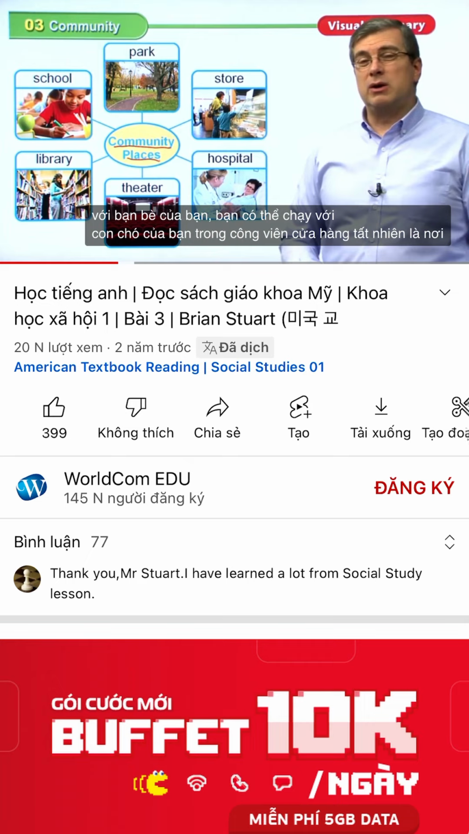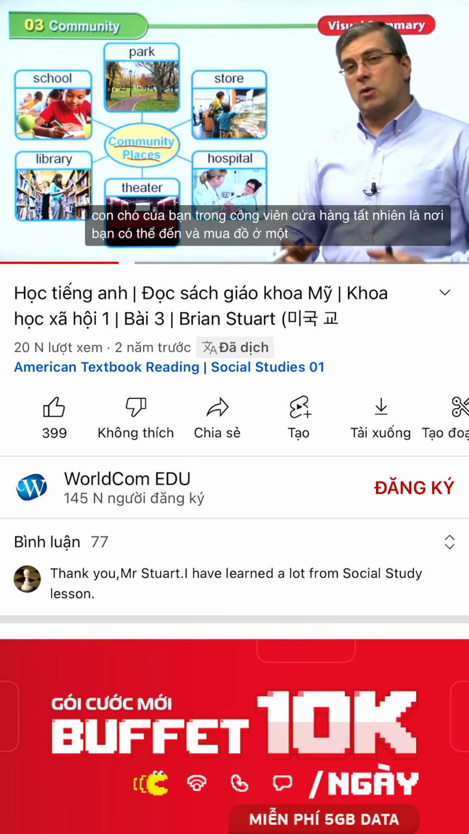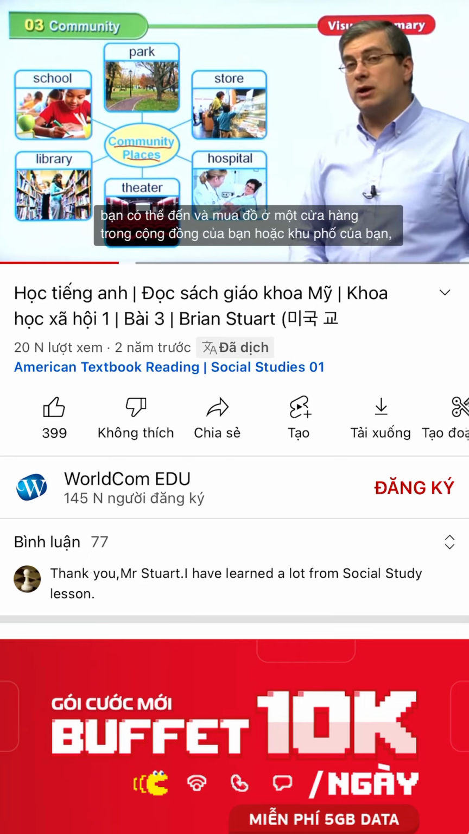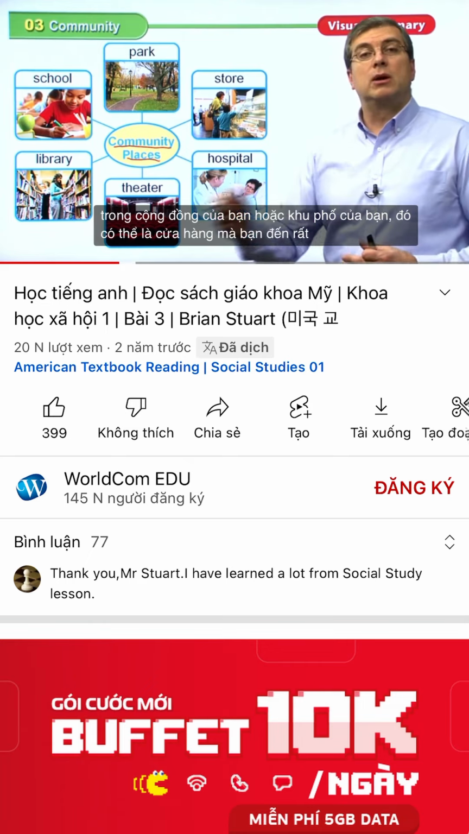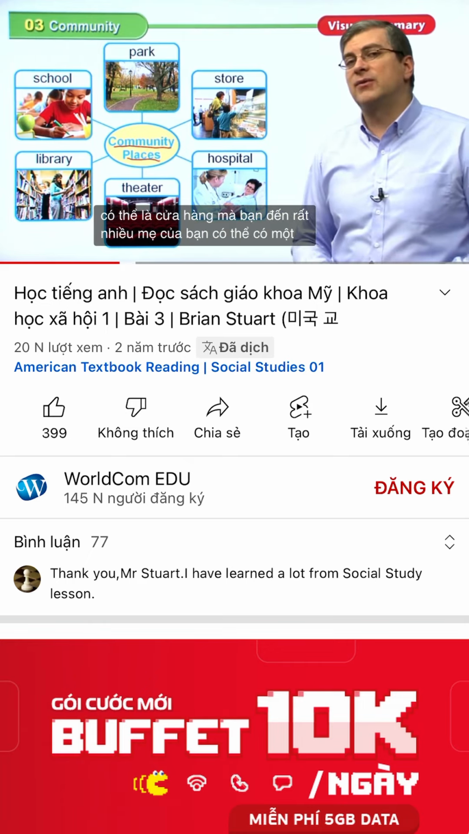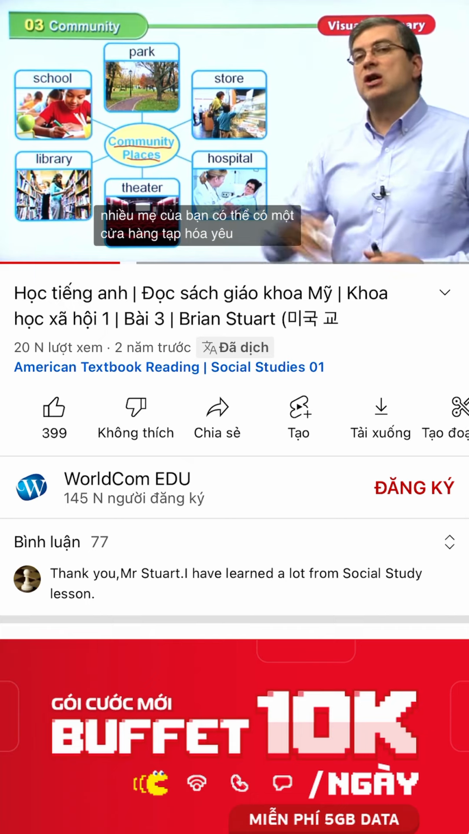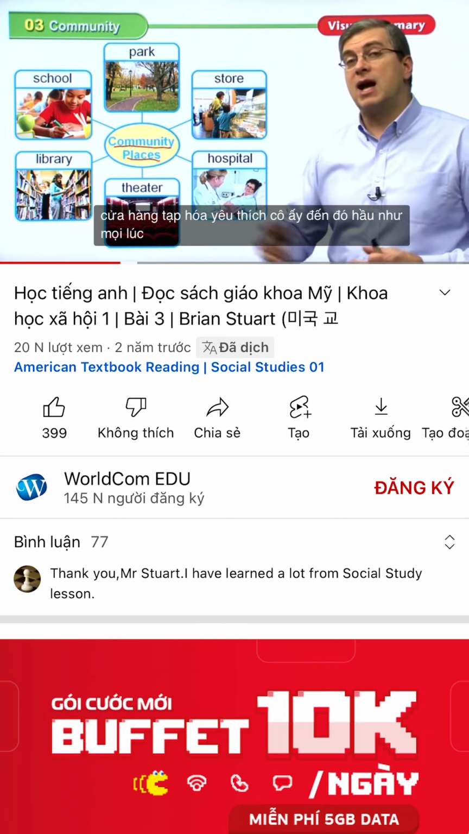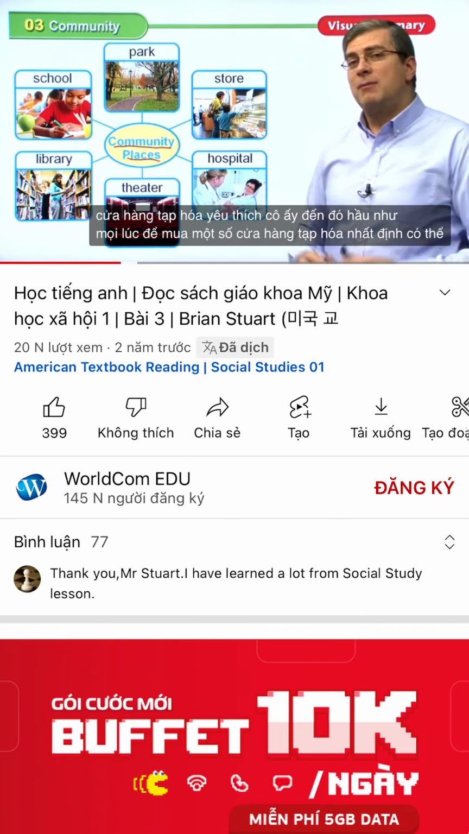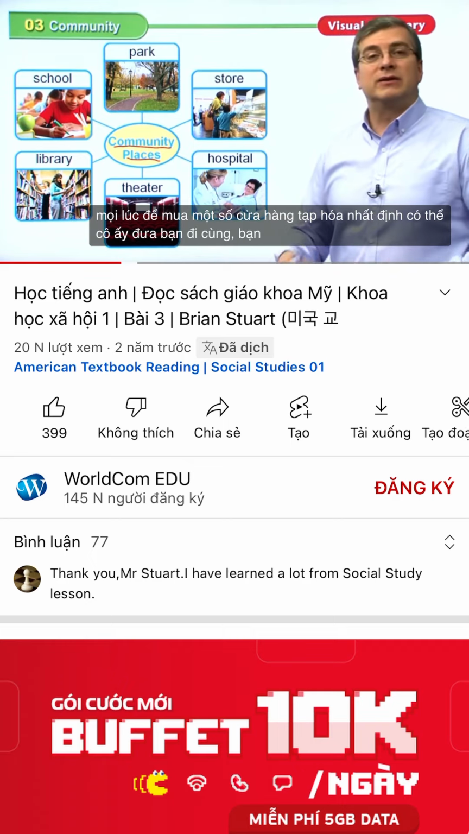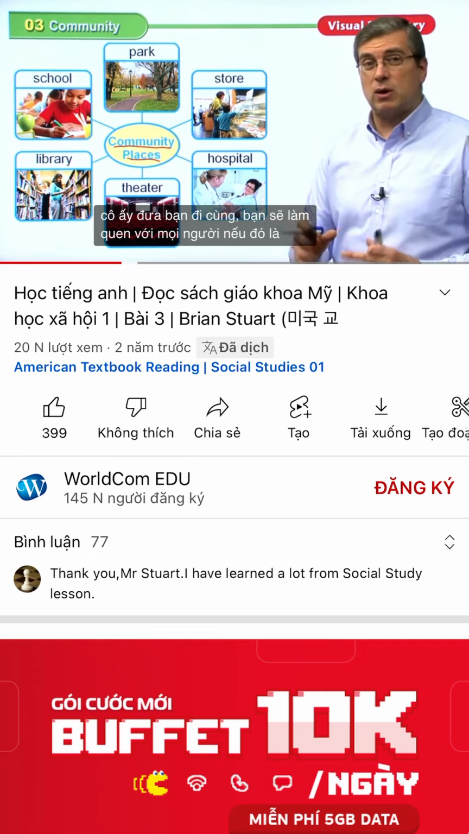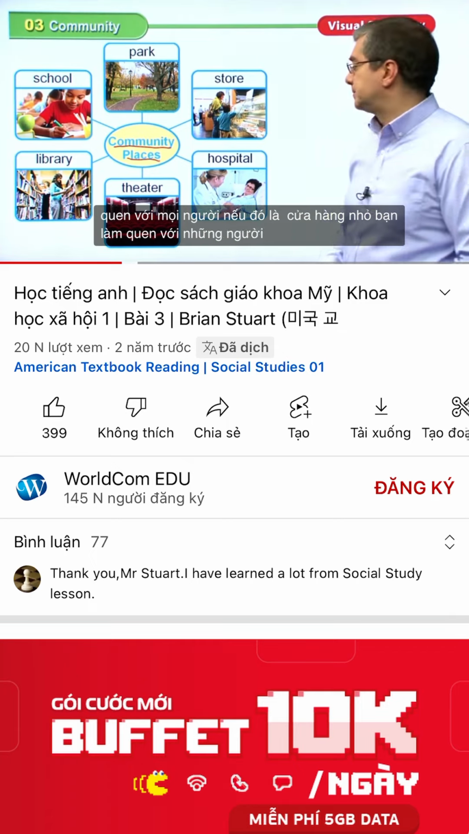Store, of course, is where you can go and buy things. A store in your community or your neighborhood is probably the store that you go to a lot. Your mother probably has a favorite grocery store. She goes there almost all the time for her certain groceries. Maybe she takes you with her. You get to know the people. If it's a small store, you get to know those people.